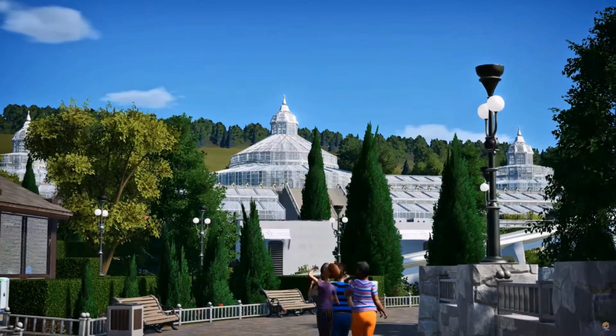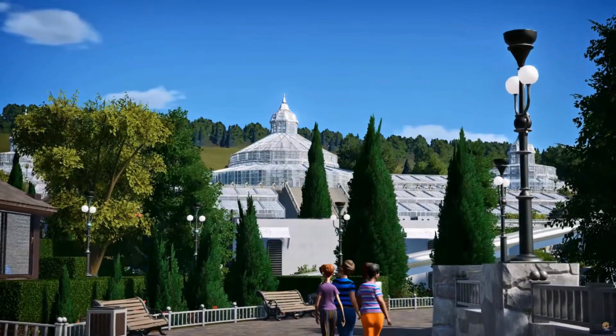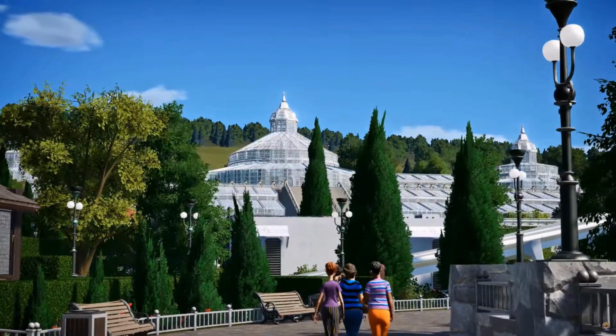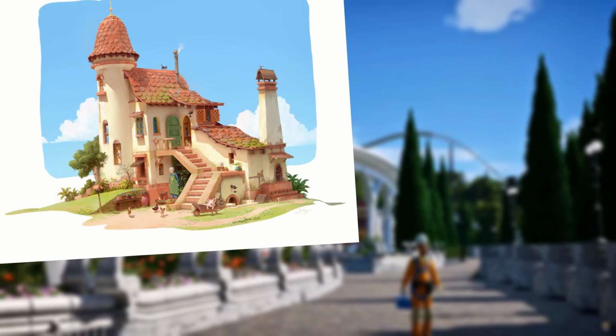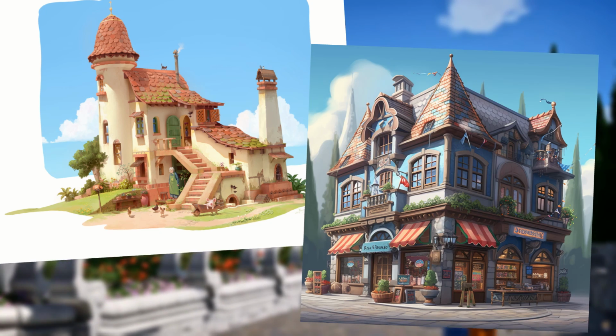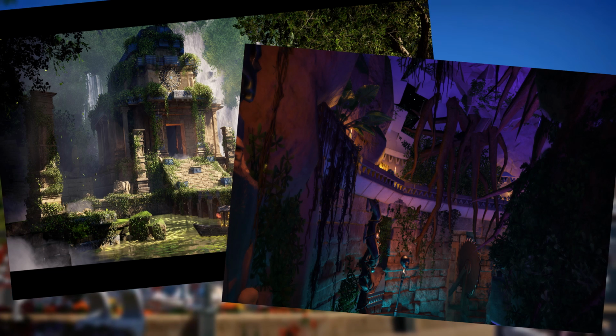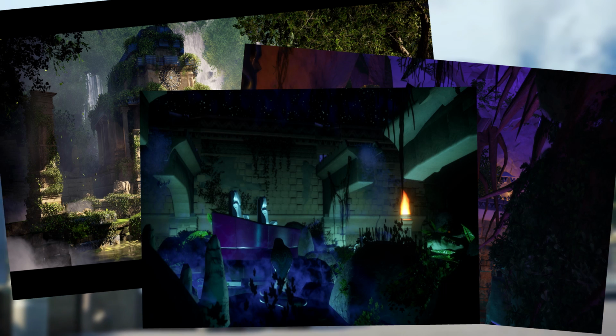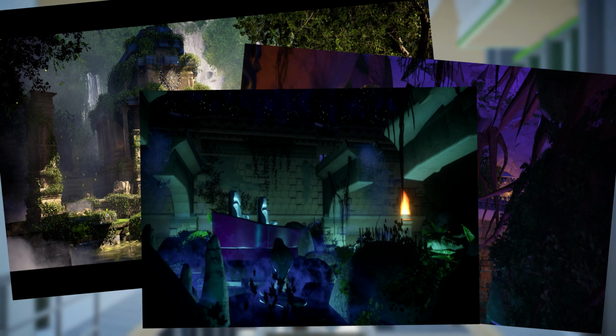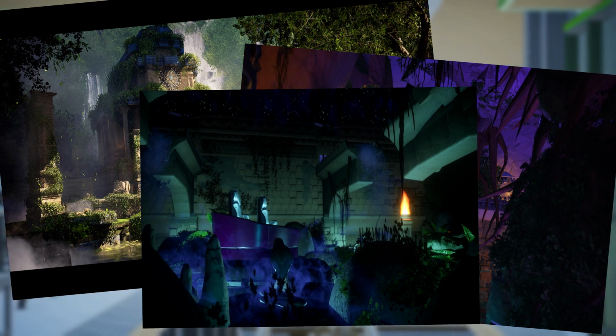But it's not just about the numbers, it's also about crafting an experience that resonates with our virtual guests. Are we aiming to create a whimsical fantasy land that sparks the imagination? Or perhaps a thrilling adventure park that gets hearts racing? These are the questions we need to answer before we even place our first ride.